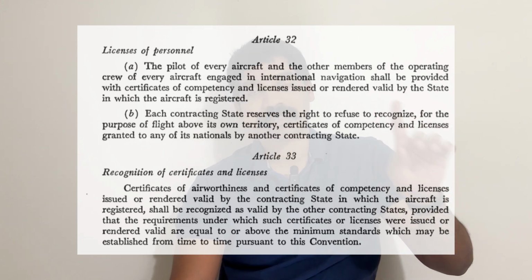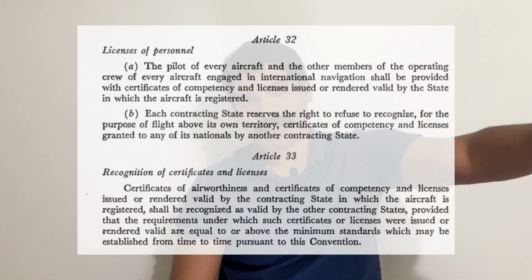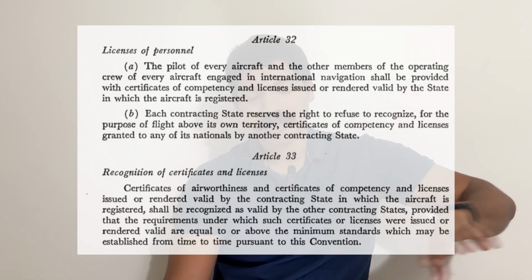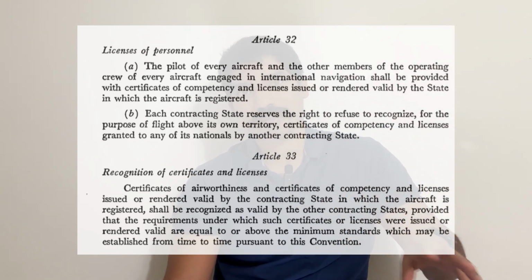So, a review again: Article 32 was licenses of personnel. Basically, they're saying that to fly an aircraft, you need a license. And Article 33, recognition of certificates and licenses.